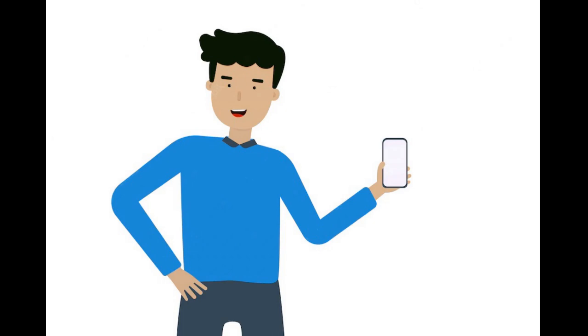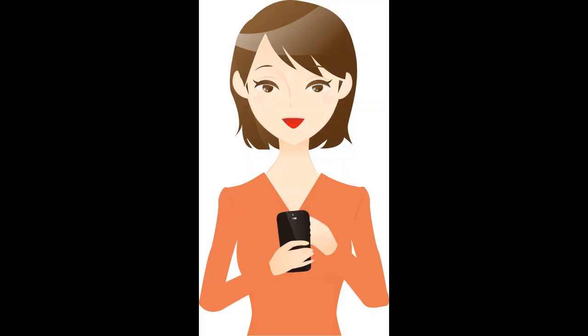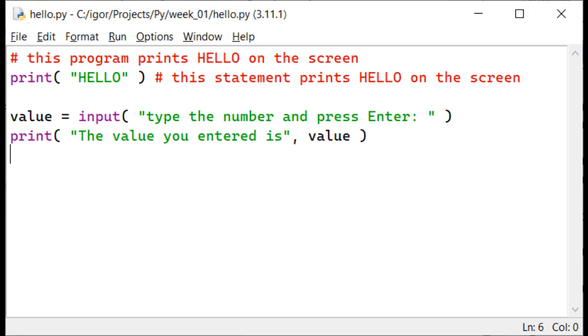Hi, Antonia. I wonder what I should know about Python variables. What is important to know? A literal value is assigned to a variable using the assignment operator. The left side is the name of a variable, and the right side is its initial value.